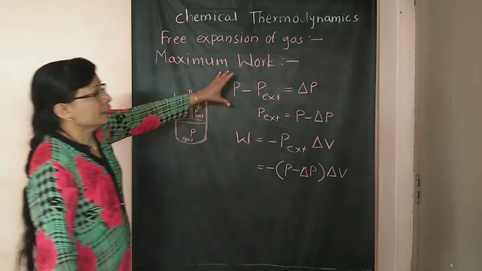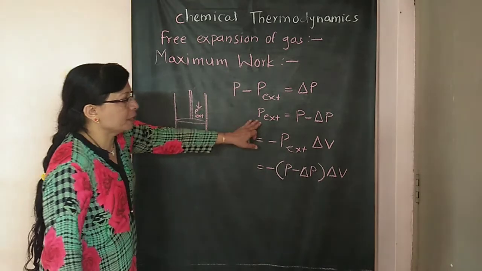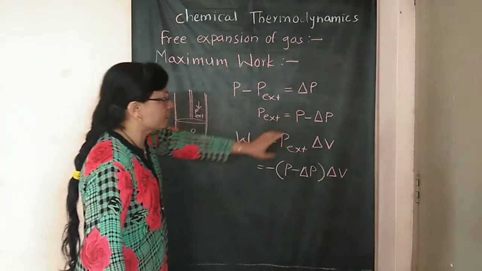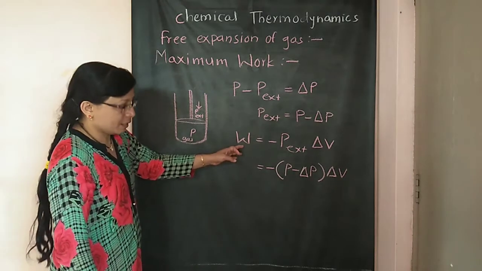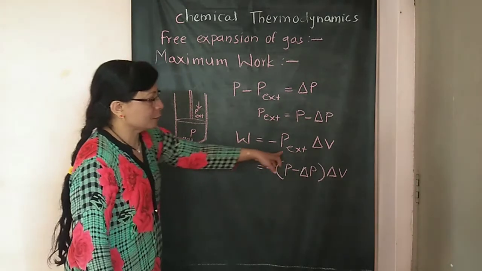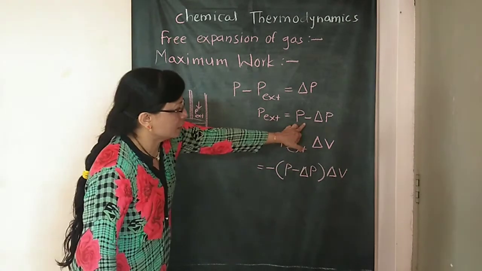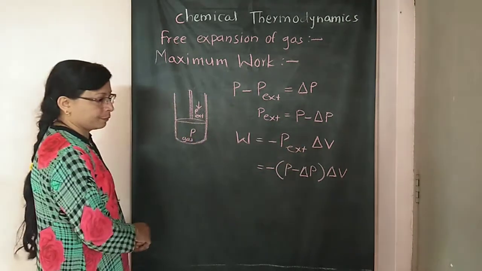This is the consideration. Then p external gets the value p minus delta p. By substituting this value in our work done equation, w equals minus p external into delta v, the value of p external is substituted here.